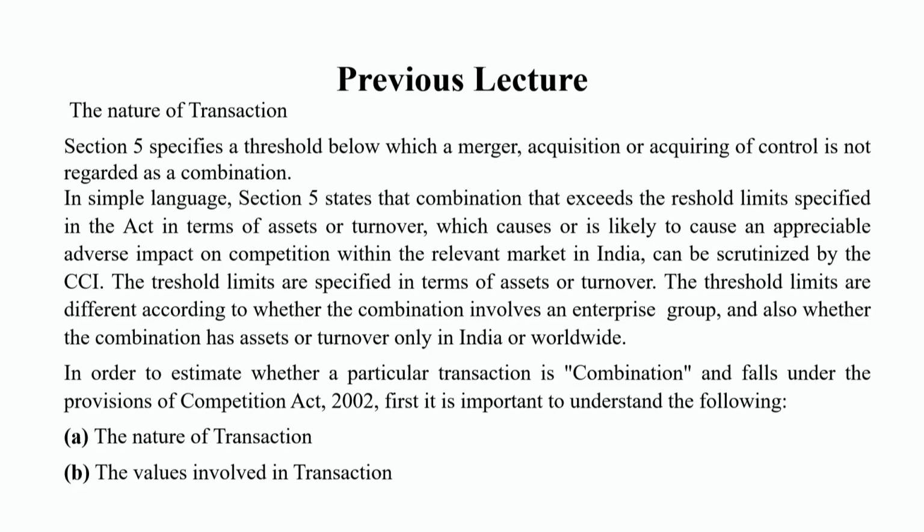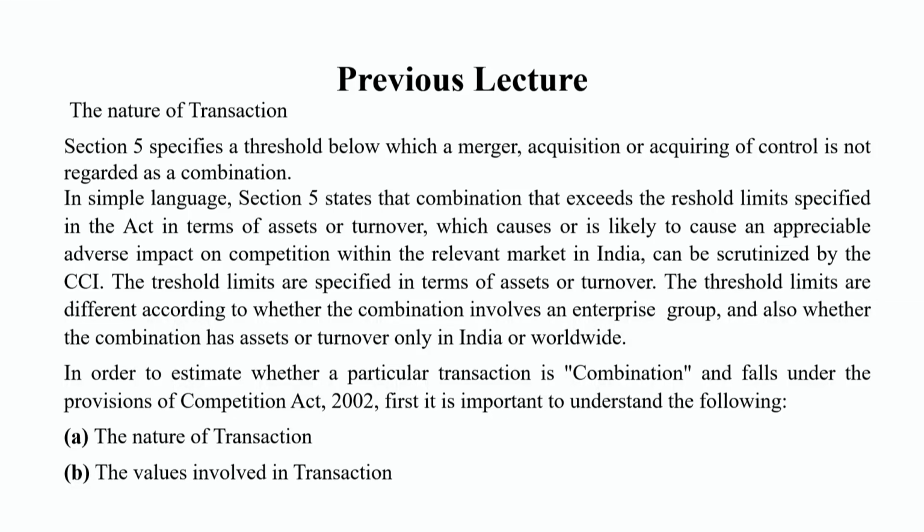The threshold limits are different according to whether the combination involves an enterprise or a group, and also whether the combination's assets or turnover are only in India or worldwide. That means section 5, which we discussed in the last session, is about the term combination, which includes acquisition, merger, amalgamation, or a person, group or enterprise taking shares or holding the assets of other enterprises.